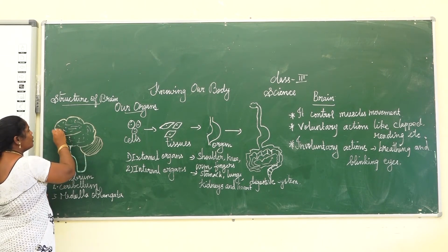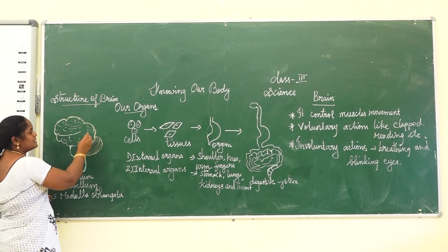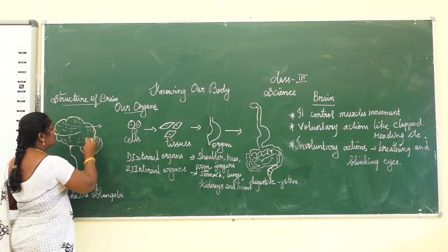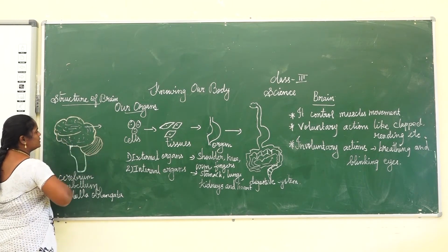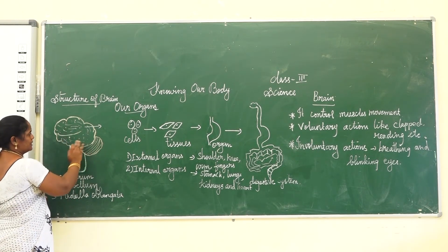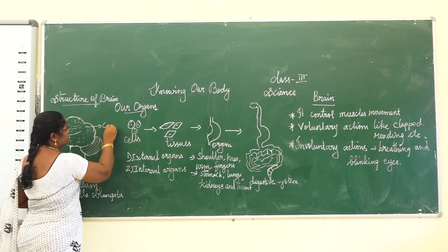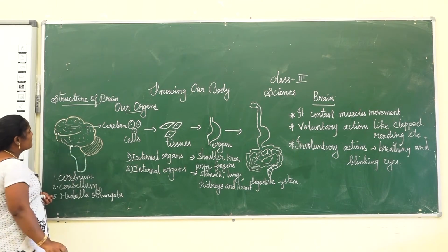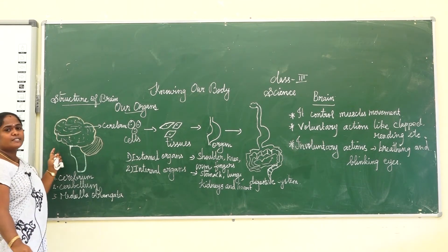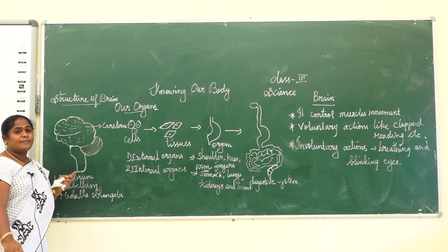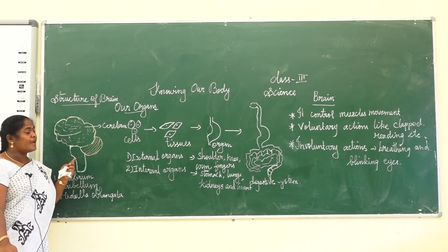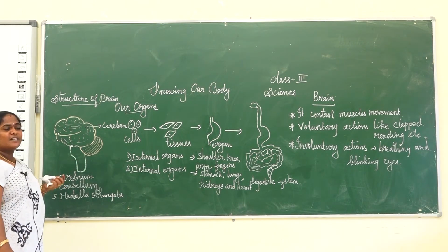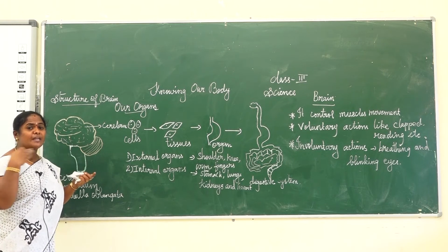The cerebrum is the large part of our brain. Which is the largest part of the brain? This part. This is the cerebrum. It enables us to think and imagine, react to messages from our sense organs, and remember information.